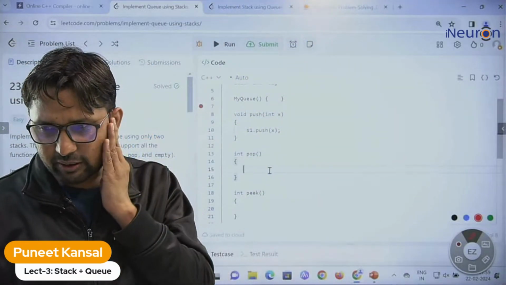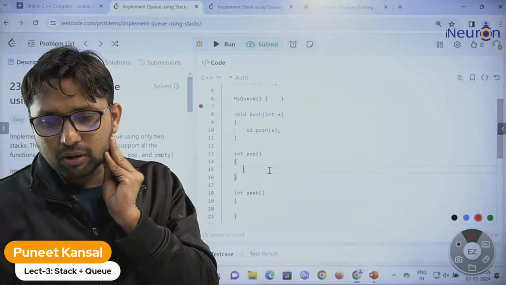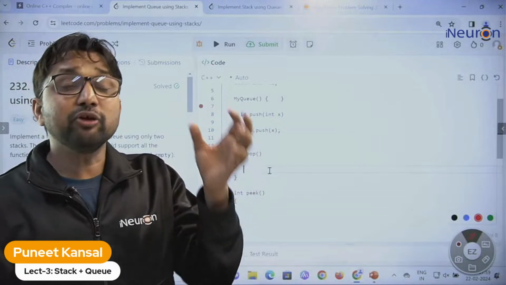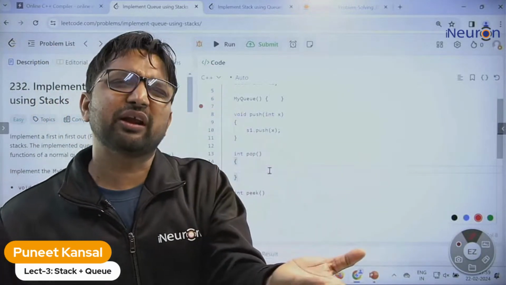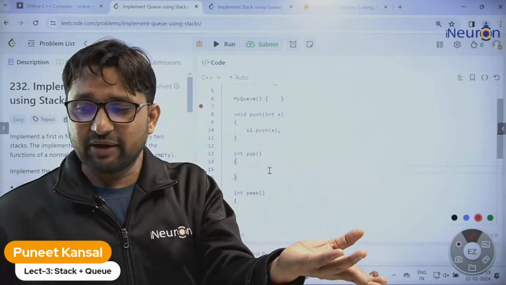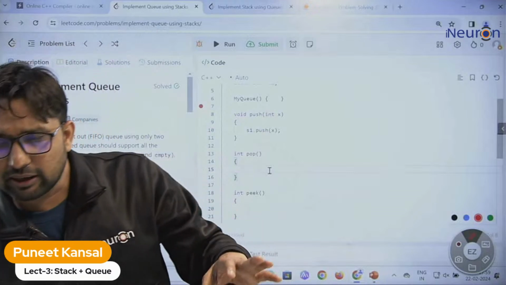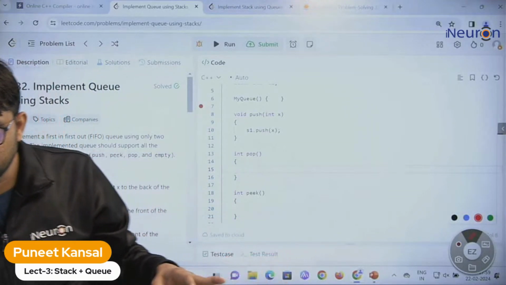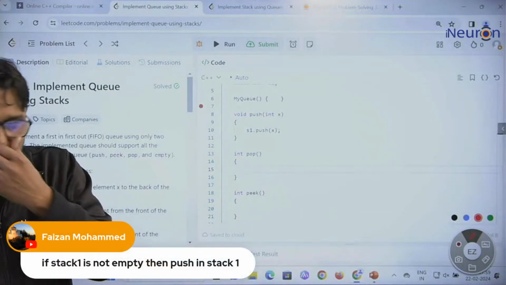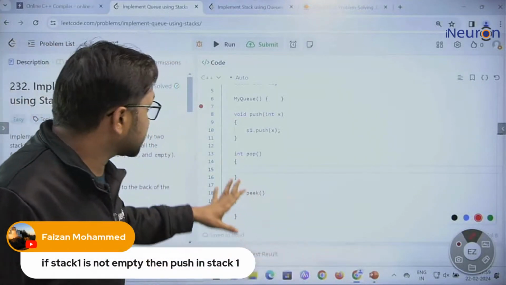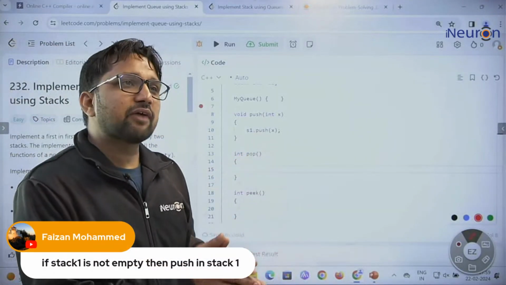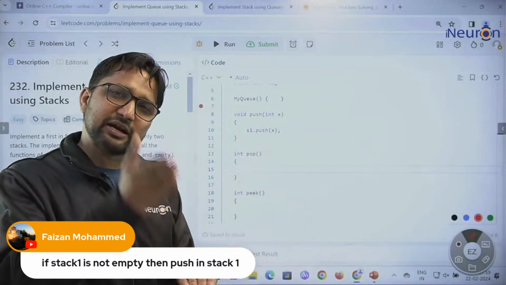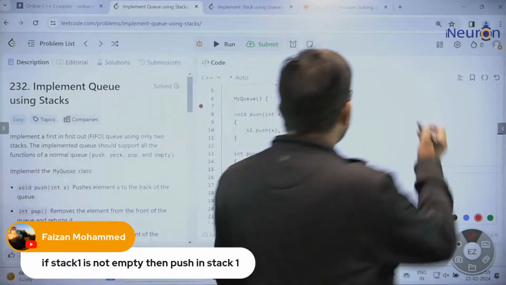If stack 1 is not empty, then, yes, when you are pushing the element, you do not need to worry whether stack 1 is empty or not. Faizan, you do not need to worry. Let me highlight Faizan's question. So Faizan, during the push operation, you do not need to worry whether stack 1 is empty or full. You just keep inserting the element because that will not make any impact.